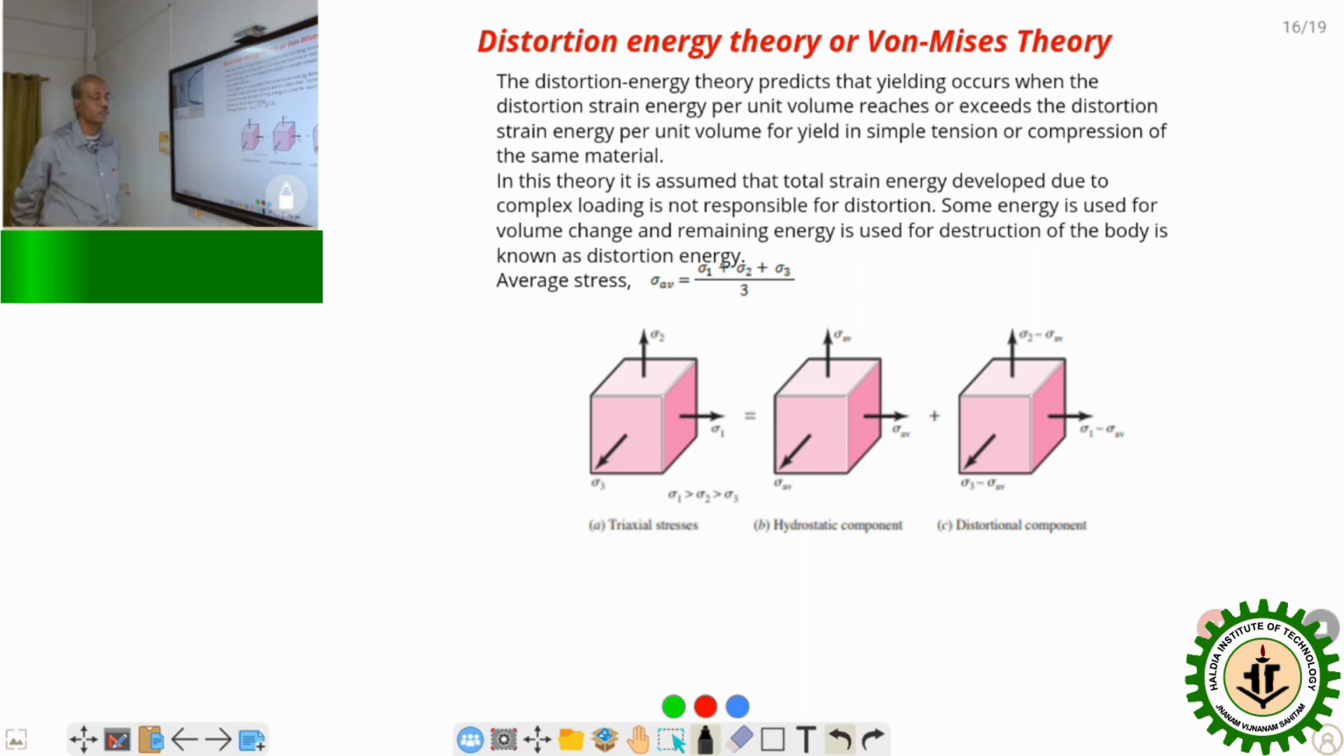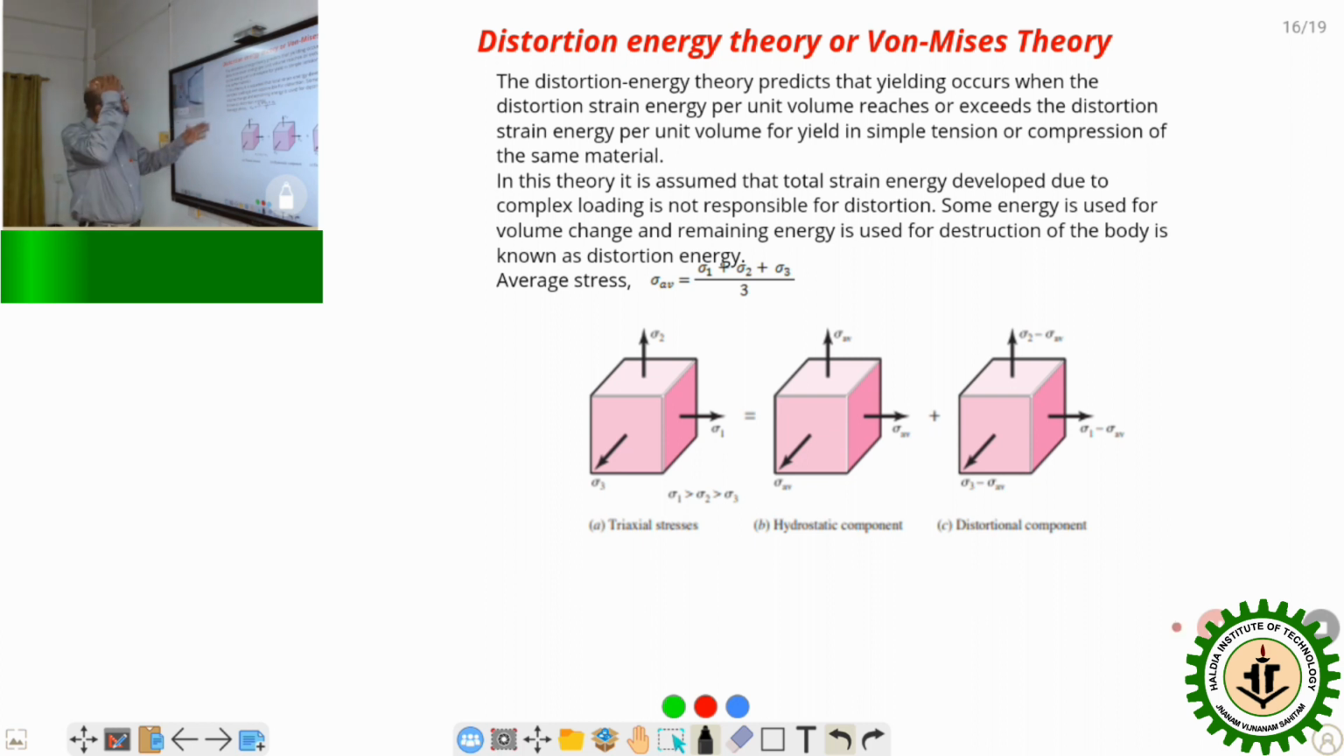next and the last theory of failure is the distortion energy theory, or von Mises theory. What is von Mises theory? The distortion energy theory predicts that yielding occurs when the distortion strain energy per unit volume reaches or exceeds the distortion strain energy per unit volume for yielding in a simple tension or compression test of the material.